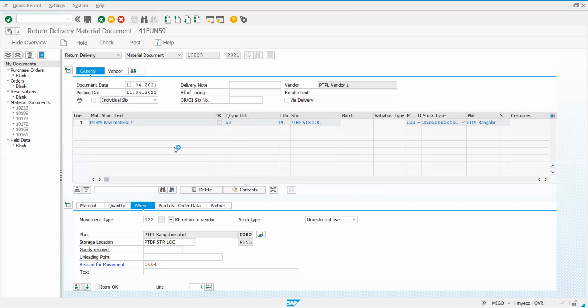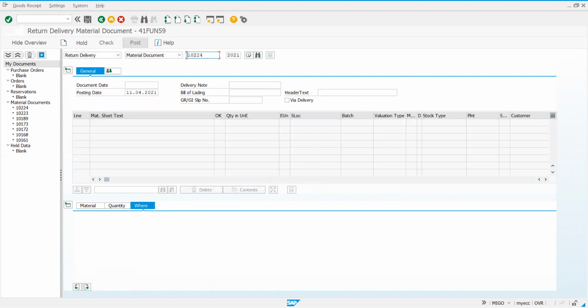Enter. Set item okay. And I'll proceed with posting this. So the document is posted, and the next document number is created. Now again, I'll come back to stock overview.